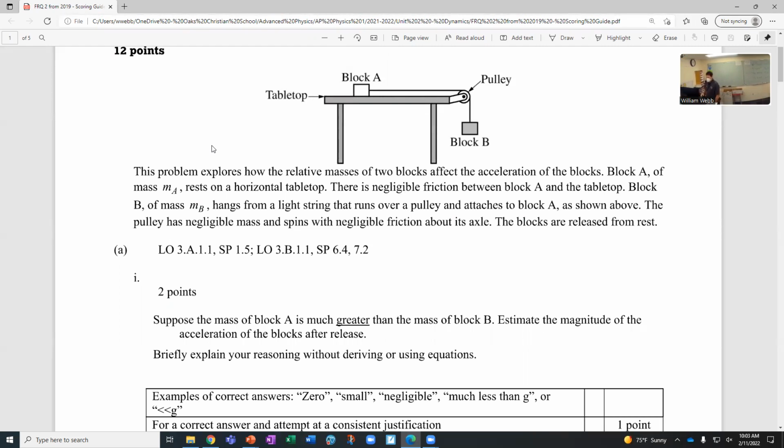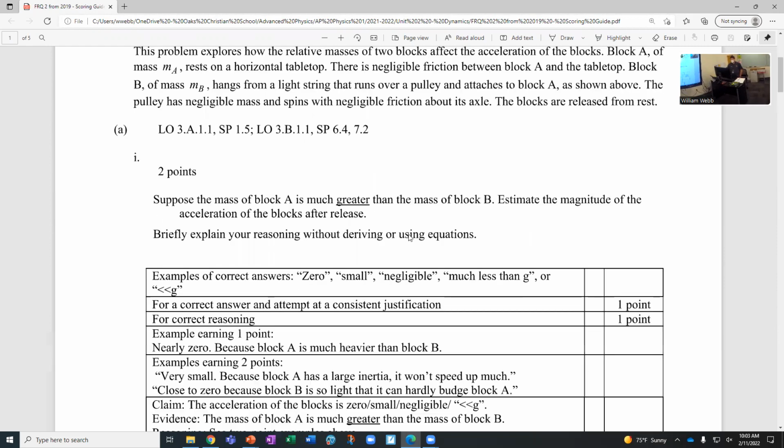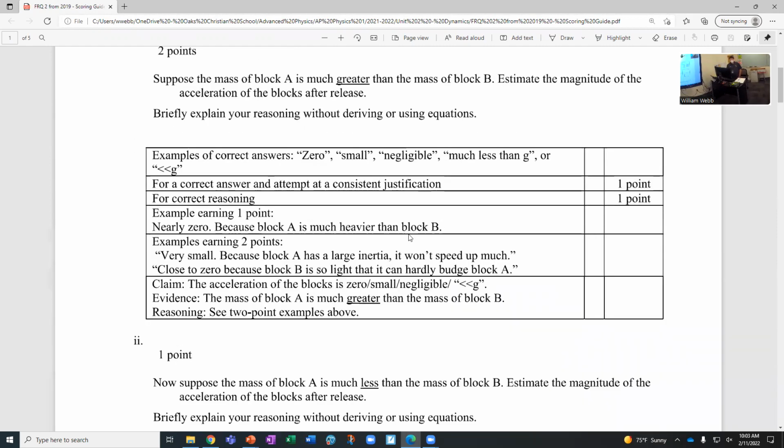So the first part says, suppose the mass of block A is much greater than the mass of block B. Estimate the magnitude of acceleration of the blocks once you release them. And then explain. So here's what they have as the solution. So you can follow along on that handout if you picked it up, the scoring guide. Some examples of answers that would be considered correct. You could say 0, you could say it's small, you could say it's negligible, you could say it's much less than g, or you could say it's less than g, which is just like the shorthand for saying much less than.